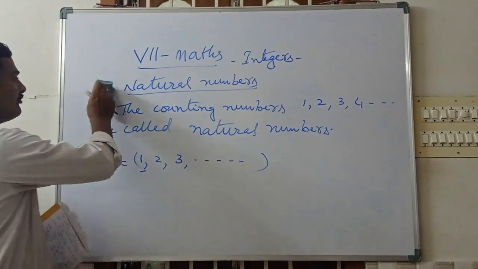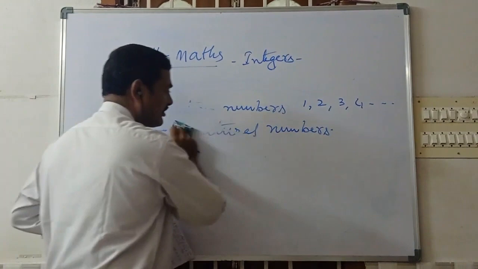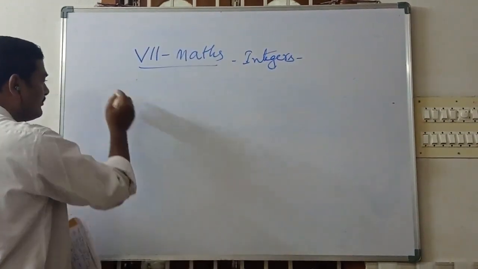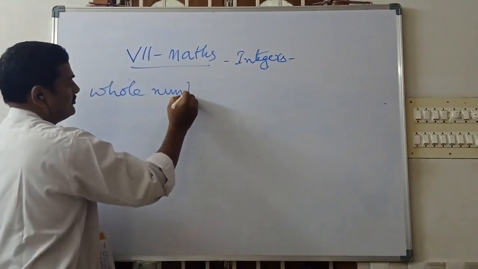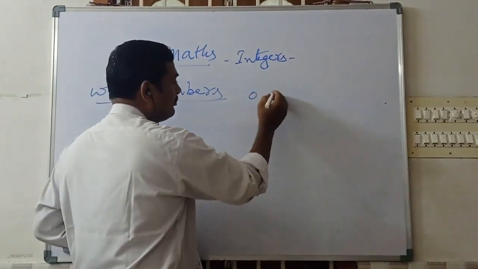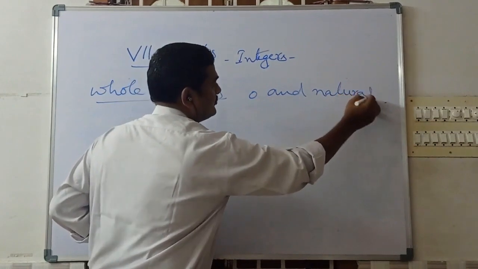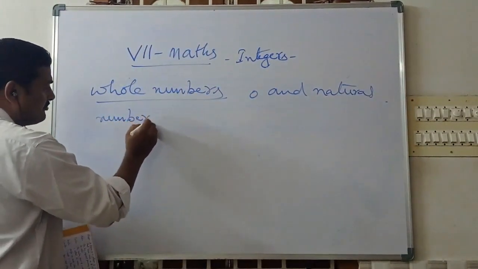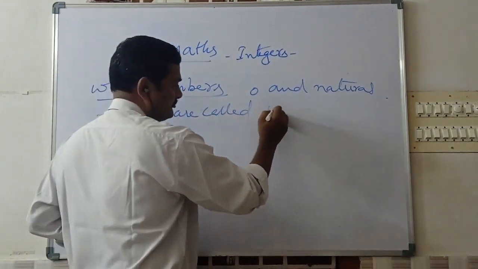Now we go for whole numbers. What are the whole numbers? Whole numbers means 0 and natural numbers. 0 and natural numbers are called whole numbers.